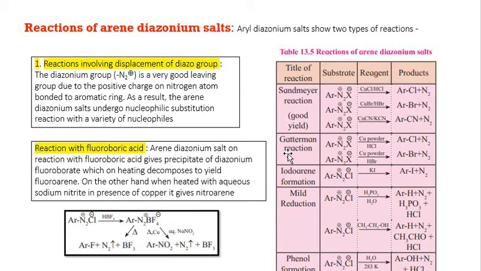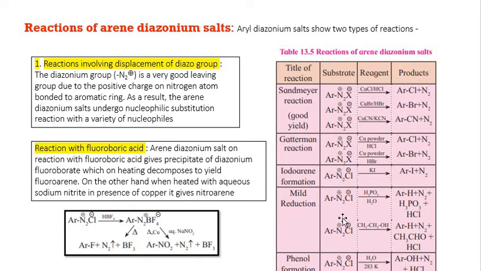Gattermann reaction is where the diazonium salt is treated with copper powder and HCl or copper powder and HBr. Copper powder and HCl, when treated with diazonium salt, will give you chlorobenzene, and when copper powder and HBr is treated with diazonium salt, it will give you bromobenzene along with nitrogen gas. Iodobenzene would be obtained when potassium iodide is treated with benzene diazonium chloride.